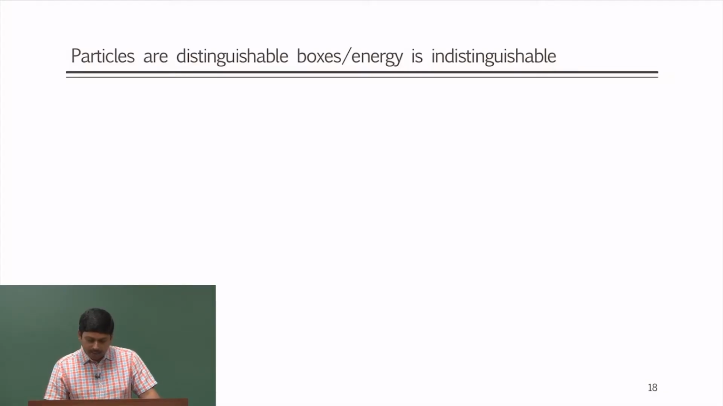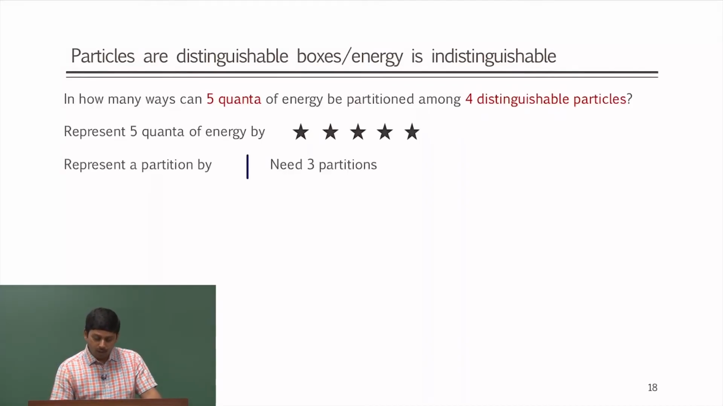So, now coming back to the fact that we talked about indistinguishable particles and indistinguishable boxes. Now, we are going to talk about indistinguishable particles and distinguishable boxes, and the reason is that we are going to put energy into particles, and we know that energies are indistinguishable. So, this problem is typically called the star bar problem. The question is: how many ways can I distribute 5 quanta of energy into 4 distinguishable particles? Now, 5 quanta of energy is denoted by 5 stars. Stars are indistinguishable, energy is indistinguishable. So, just a different way you have to think.